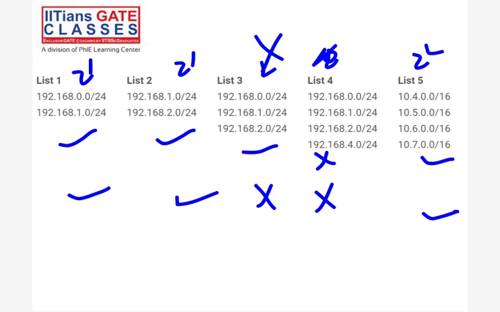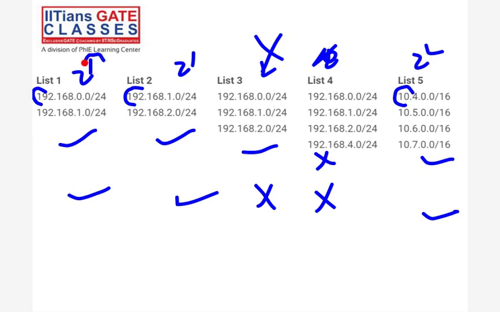Now you have to check the lowest subnet ID from each: this lowest subnet ID, this one, and this one, and find out whether the host bit in the different octet is 0 or not. How many bits do we have to borrow? Because 2 networks are there, it means 1 bit only.